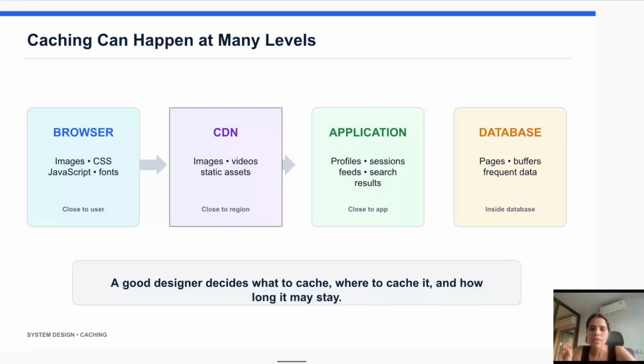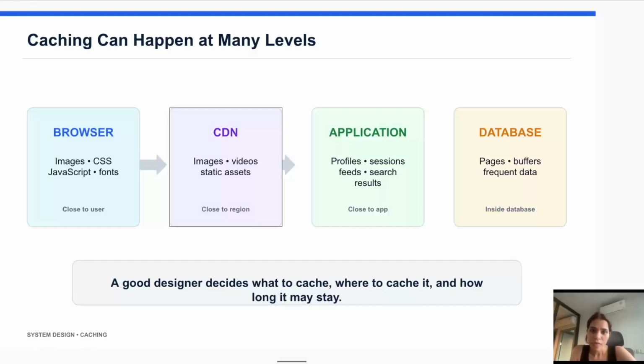Have you ever noticed that when you visit a website for the first time, it may take a longer time to load, but next time when you visit the same site, it feels much faster. This is because your browser stores things like images, logos, CSS files, JavaScript files, session IDs. So instead of downloading the assets again and again from the server, the browser simply keeps these in the browser caching layer. So this is the example of the browser caching layer, which is the first layer of the caching strategies.